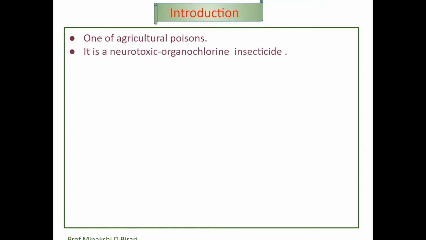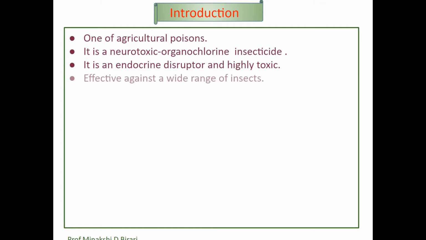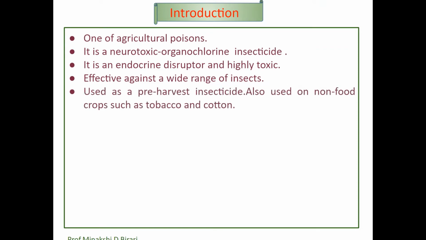Initially, it is used to kill insects and mites on crops such as tea, coffee, fruits, vegetables, cotton, cereal grains. Endosulfan is one of the agricultural poisons. It is a neurotoxic organochlorine insecticide. It is an endocrine disruptor and highly toxic. It is effective against a wide range of insects. Endosulfan is used as a pre-harvest insecticide, and also used on non-food crops such as tobacco and cotton.